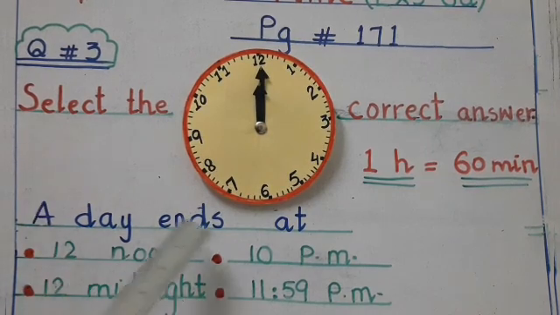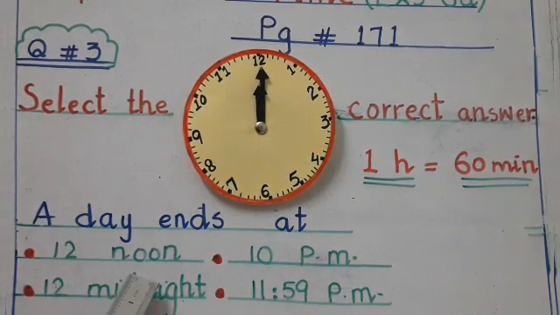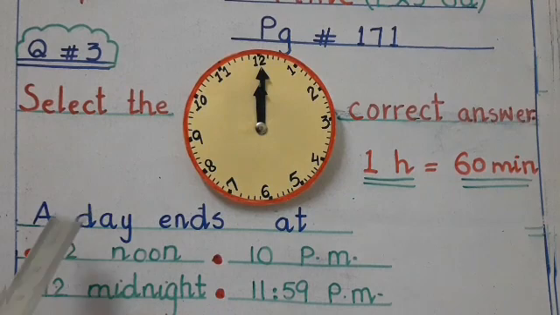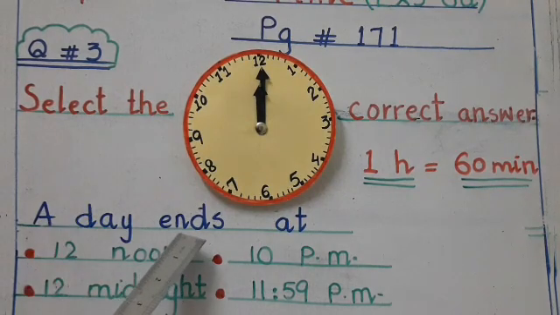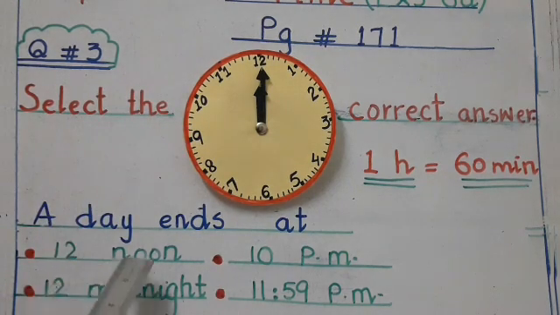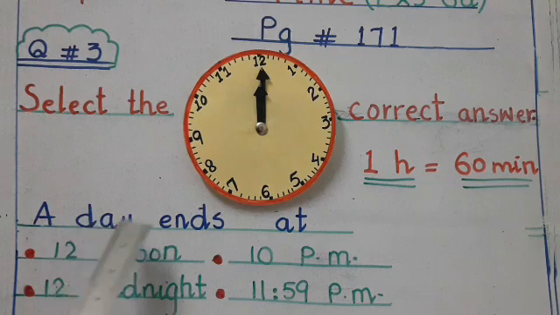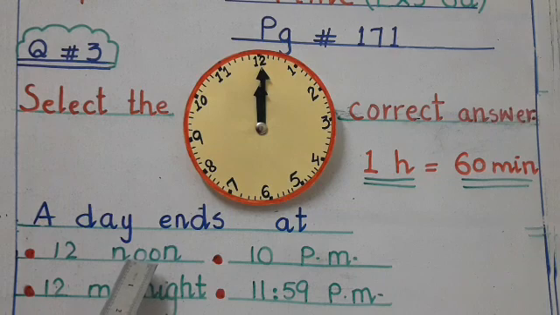Number 3, a day ends at 12 noon, 10 p.m., 12 midnight or 11:59 p.m. Students, a day ends when the day ended. As you know, they tell us 12 noon, but noon is the morning time, the daytime. So this is the wrong option. We have to confirm when the day ends. 12 noon is the daytime, as you know, when you are in school. So that is not the end of the day.